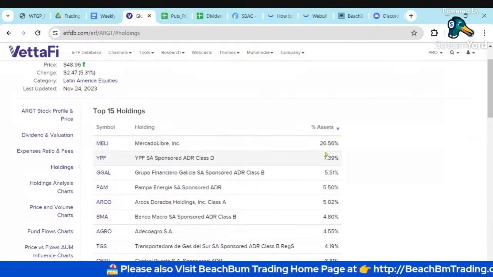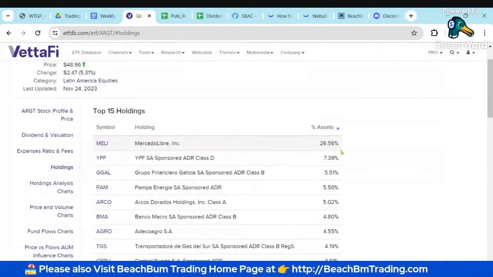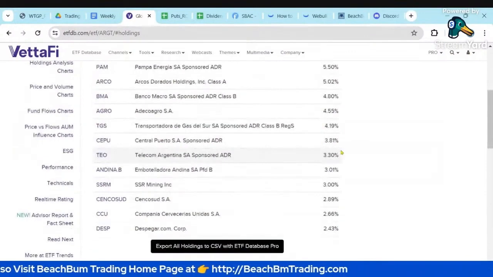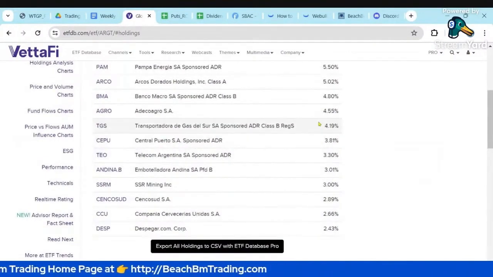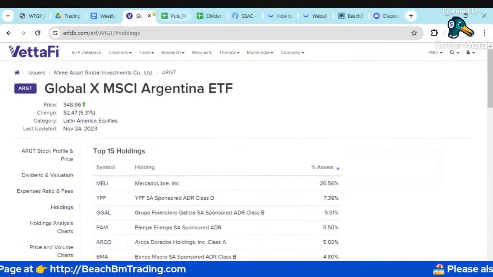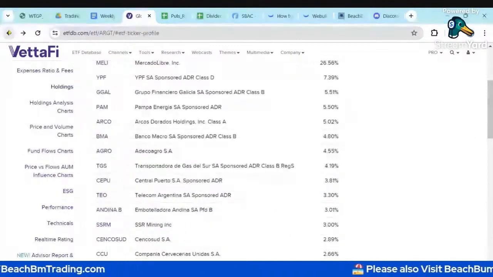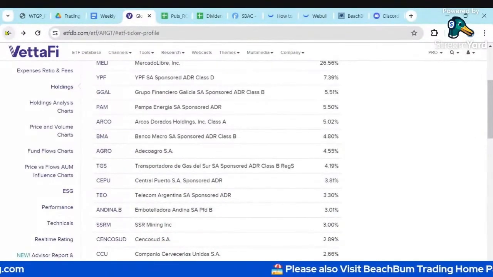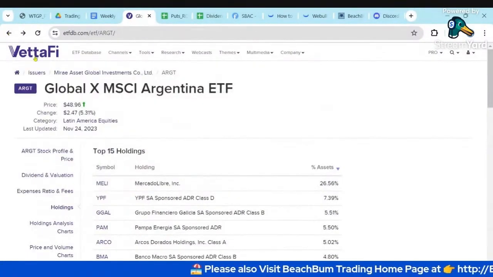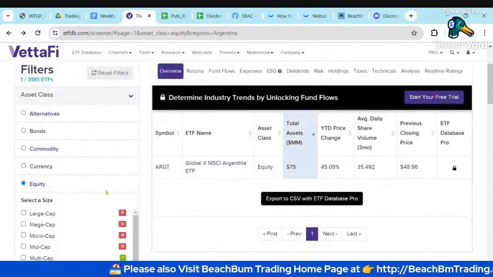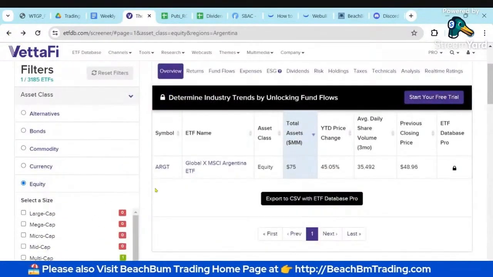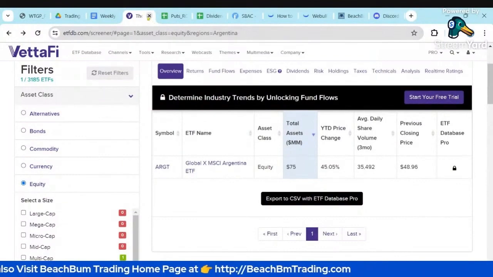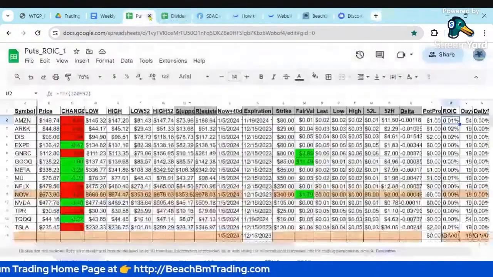So that's obviously, and it has a heavy weighting in this ETF. So you can see other stocks and their weightings in this ETF by using this screener. So that's one way to find an ETF for a particular country, is by selecting the country or region using the ETF database screener. So I hope that helps.